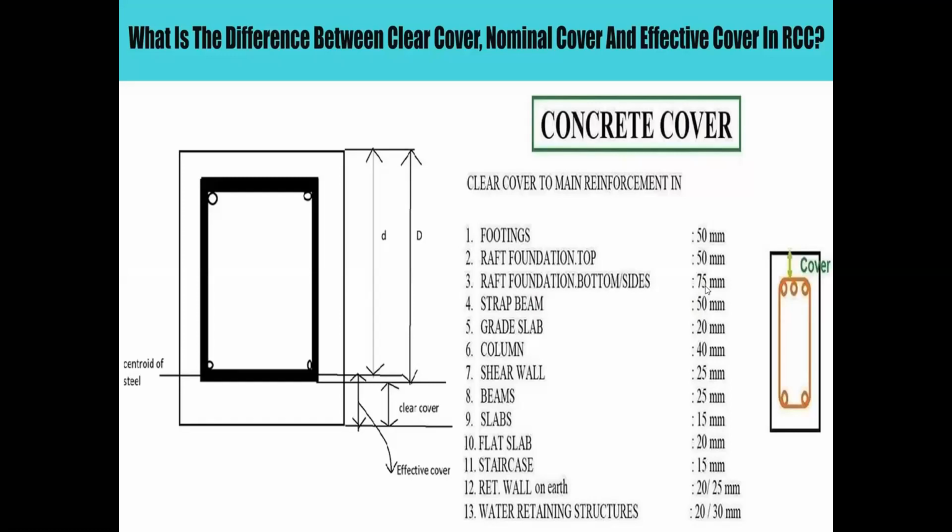These covers, as per standard, will be followed in reinforced concrete structures: columns 40 mm, beams 25 mm, slabs 15 mm. You should maintain these covers in reinforced concrete structures as per standard values. Otherwise, if the cover is not maintained, the reinforcement is exposed to the atmosphere, the entire structure will be damaged and the structure will collapse. The cover must be maintained in RCC structures.